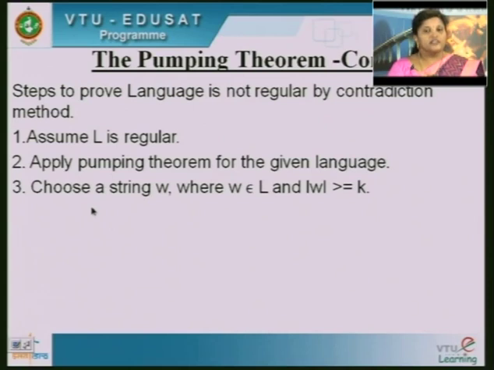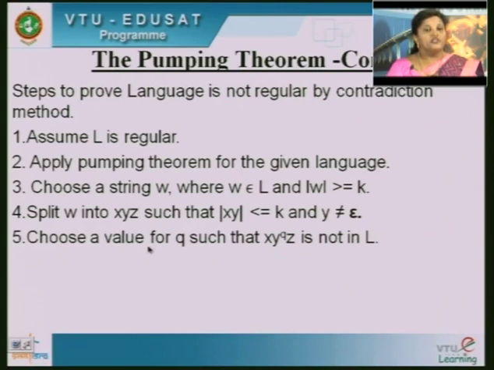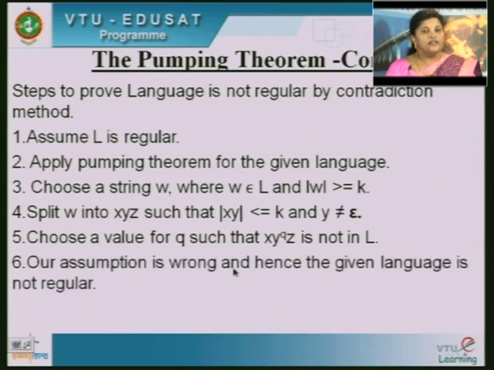Then you choose a string W where W belongs to L and length of W is greater than or equal to K. Then you split W into x, y, z such that xy is less than or equal to K and y not equal to epsilon. Then choose a value for q such that x y to the power of q z is not in L. You can choose any value, q may be 0, 2, anything, and then you can prove that it is not in L.